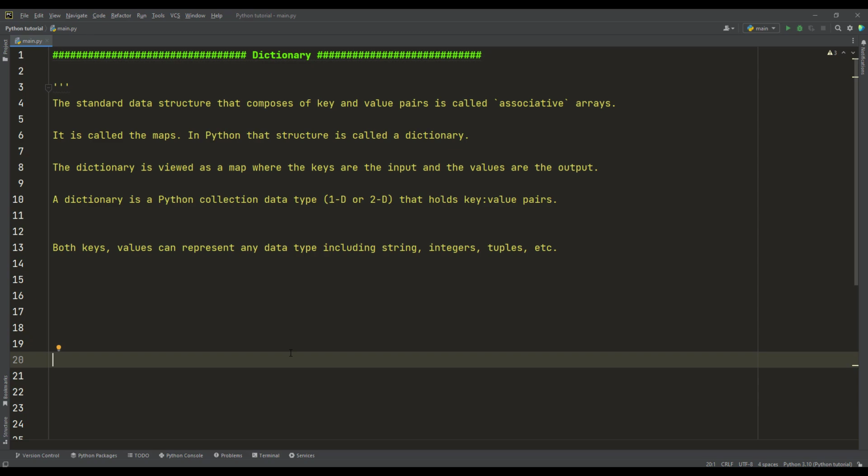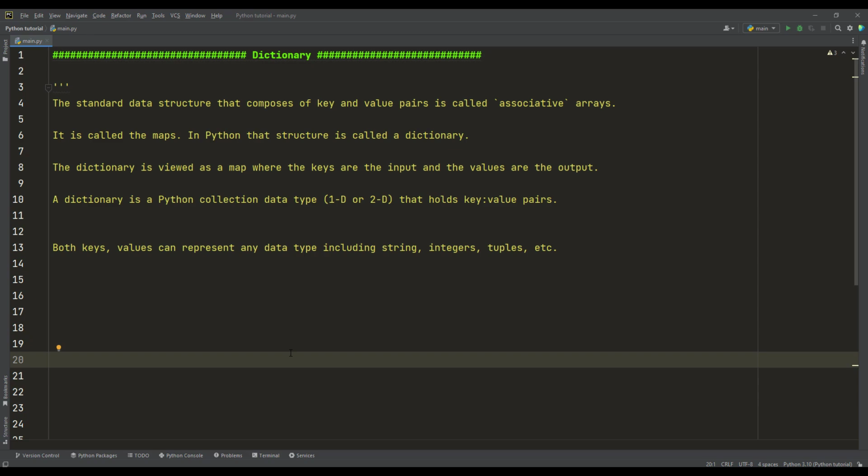A dictionary in Python is a collection data type, and it could be 1D or 2D, that holds key value pairs. This is a multi-dimensional definition of a dictionary, and that will smoothen and help you to understand what exactly the dictionary is in Python. So both keys and values can represent any data type.